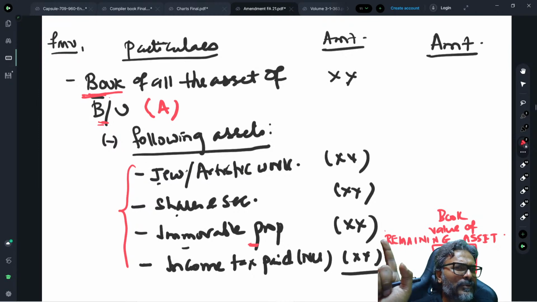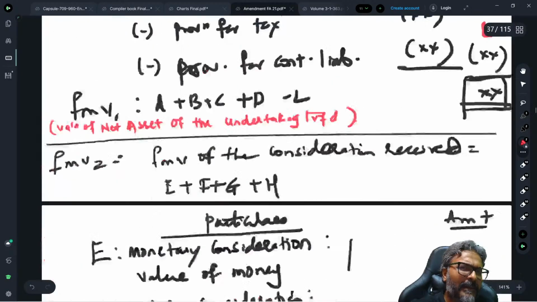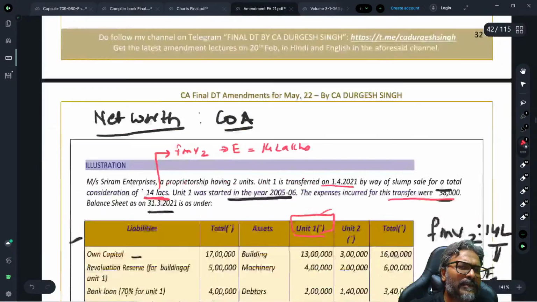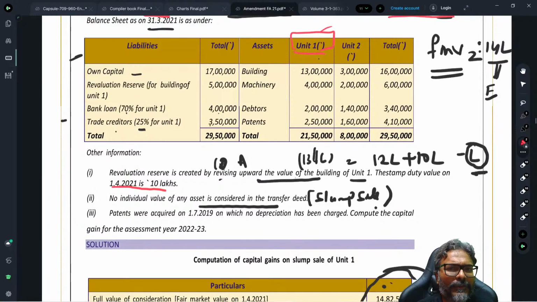What about patent, students? Will you take patent in A or not? Because in the balance sheet in this question, you have been given the patent. So will you take patent in this case or not? Patent has been given to you over here.